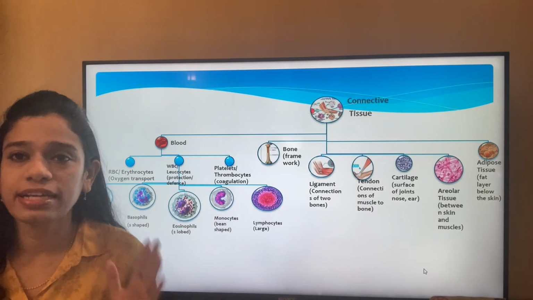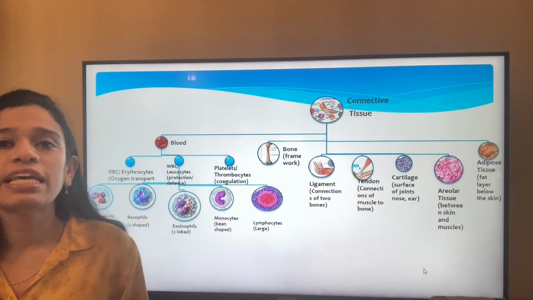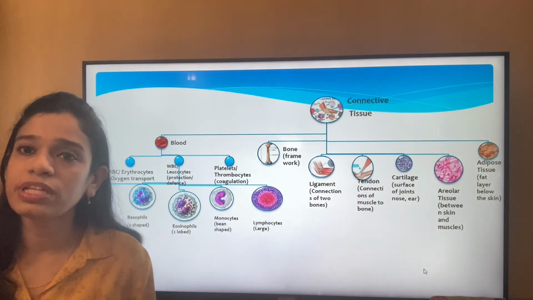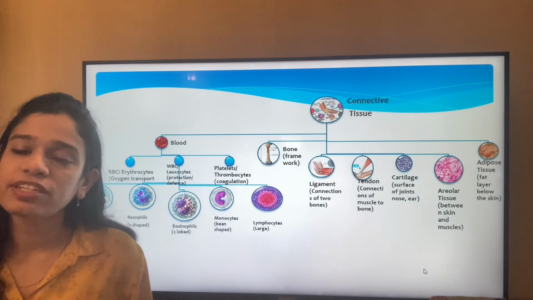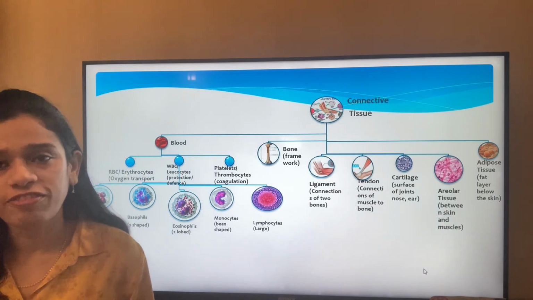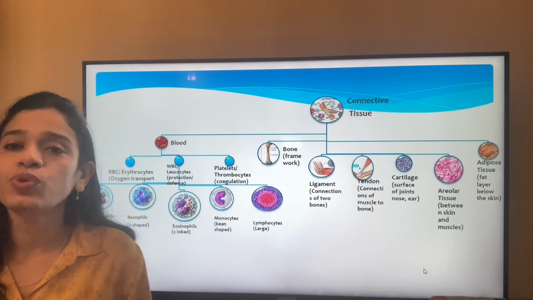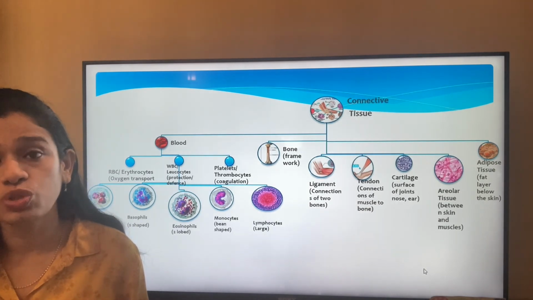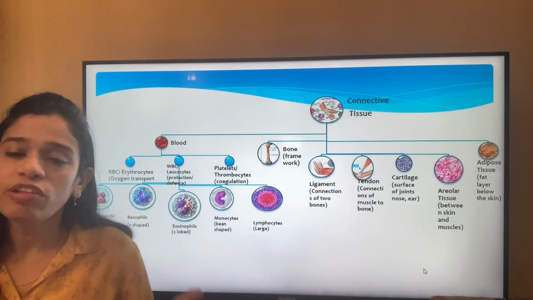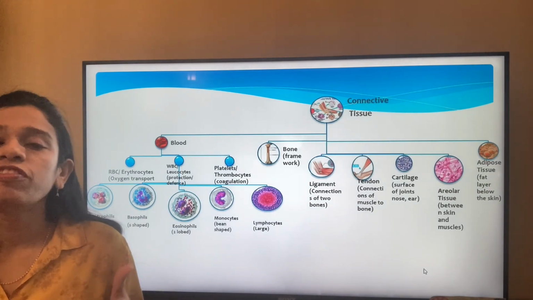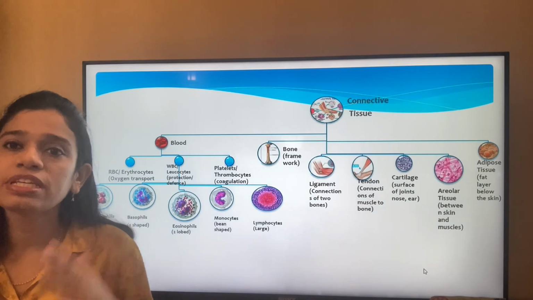And last is the adipose tissue. It is the tissue found just below the skin, and the characteristic of this tissue is that it stores fat. The excess amount of digested food is stored in this adipose tissue so that the body always keeps a backup if it doesn't have food, and then it uses that stored food.